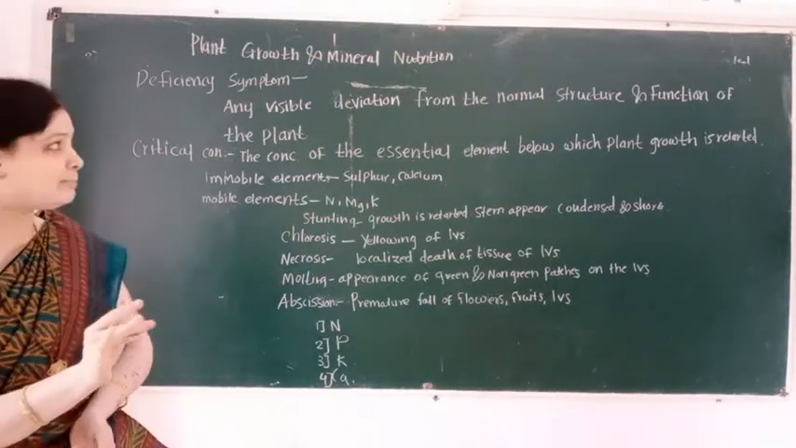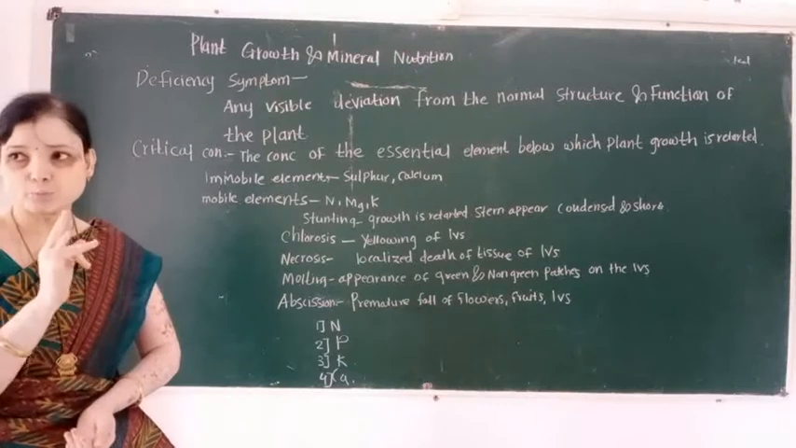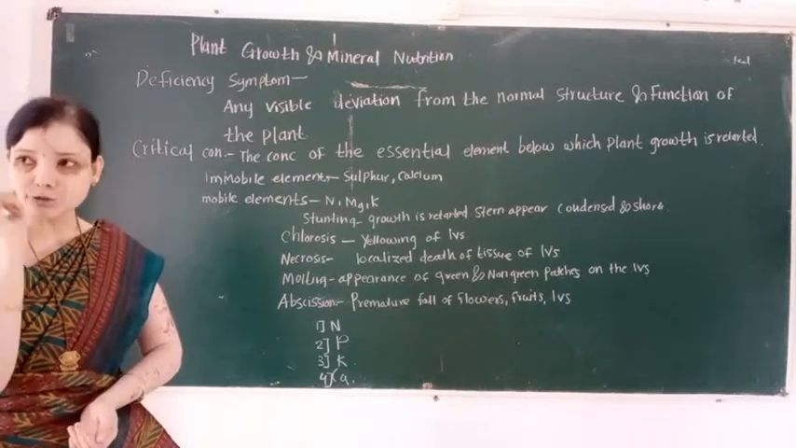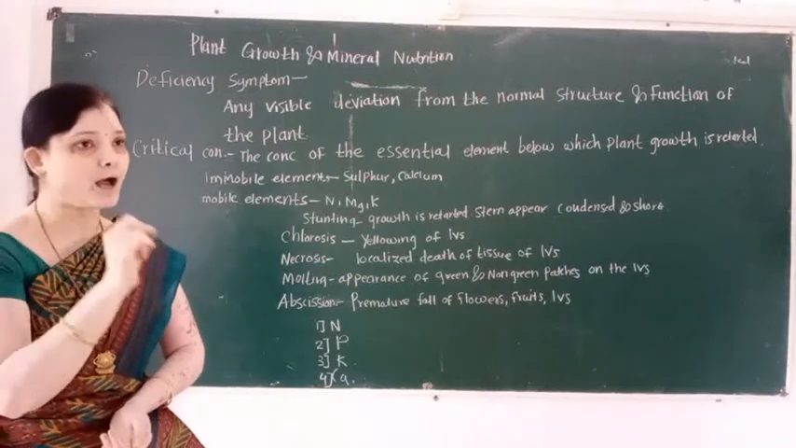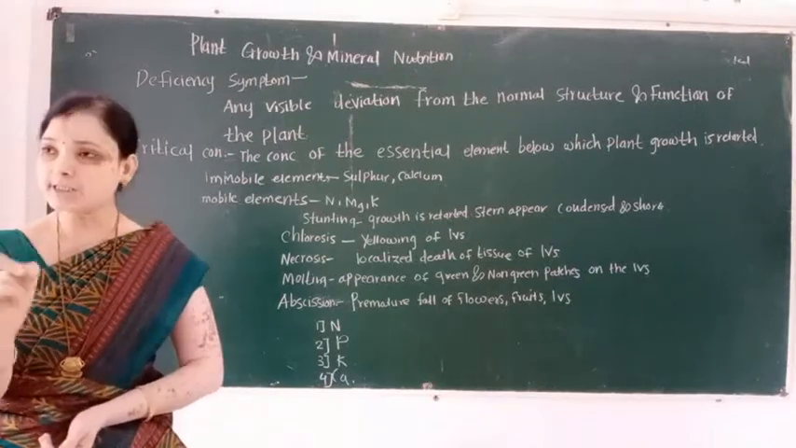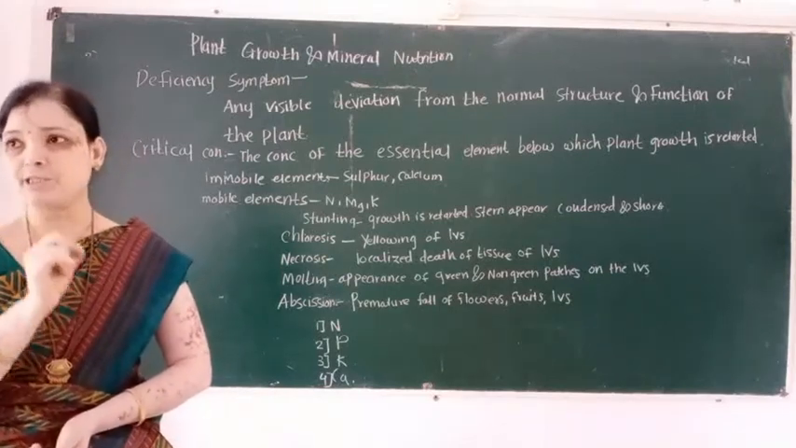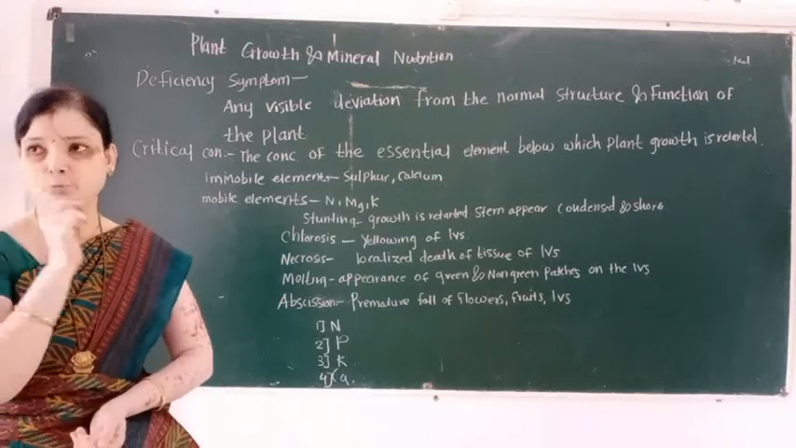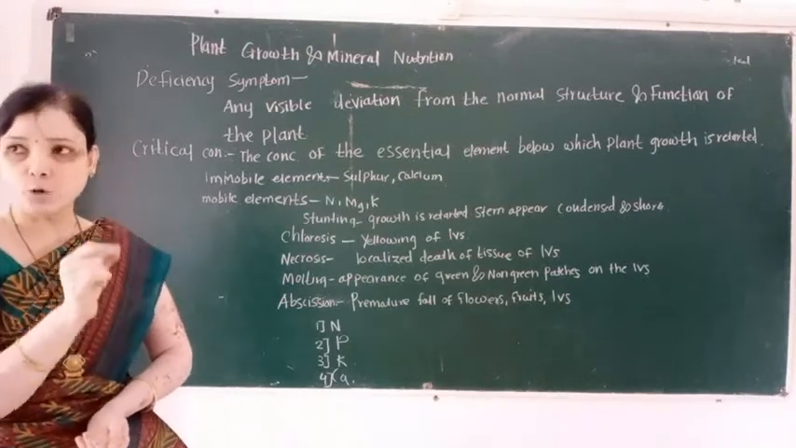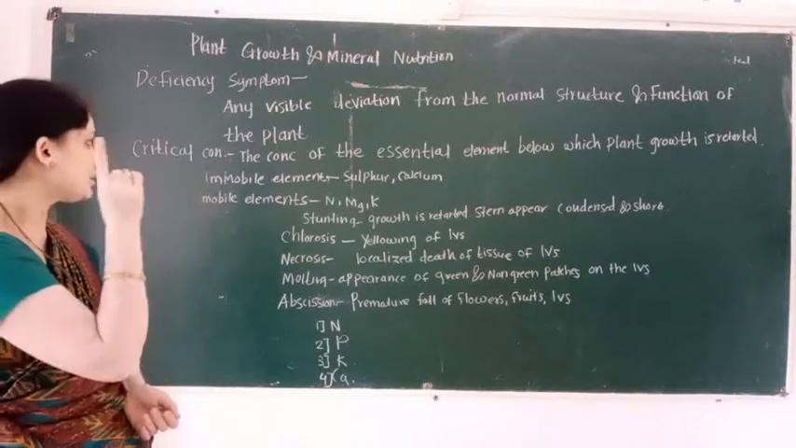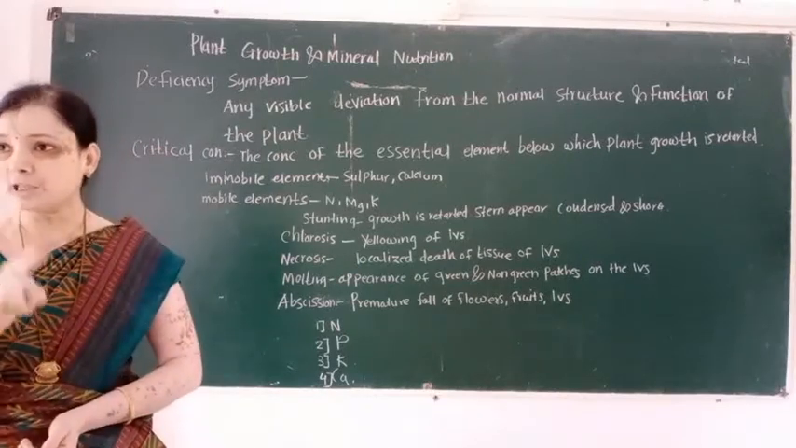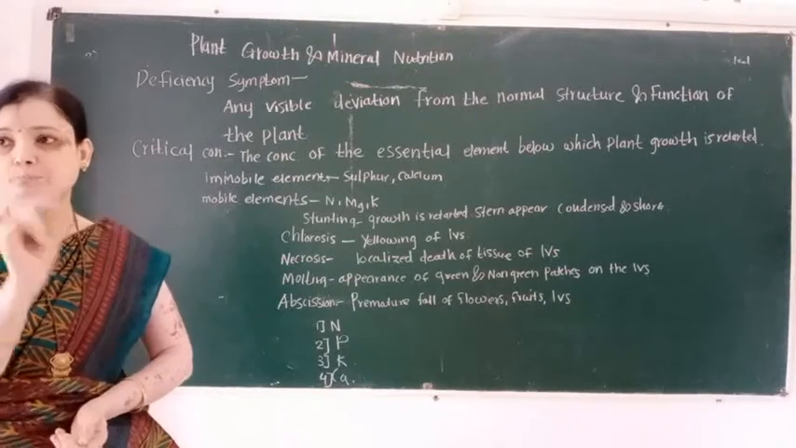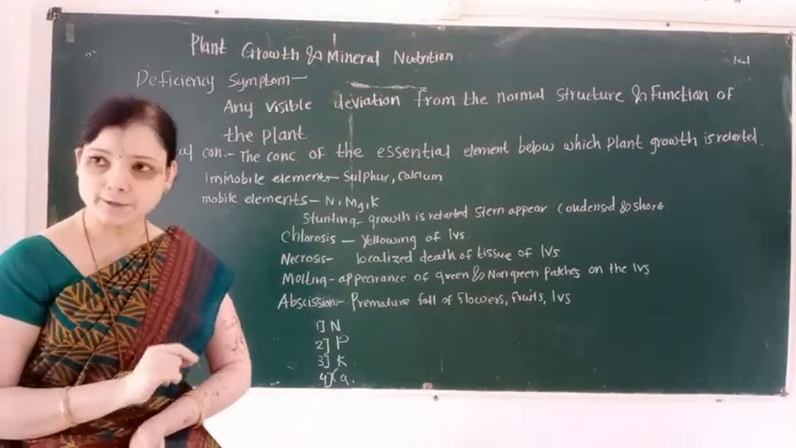So first definition is, what is deficiency symptom? Any visible deviation from normal structure and function of a plant body is known as a deficiency symptom. And what is critical concentration? The concentration of essential element below which plant growth is retarded.